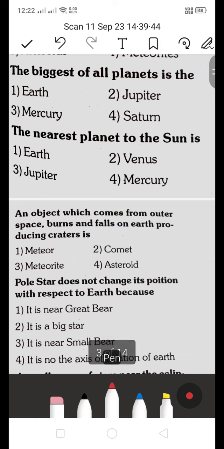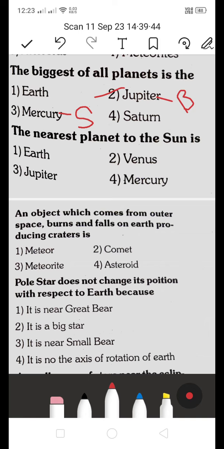The biggest of all planets is 1 Earth, 2 Jupiter, 3 Mercury, or 4 Saturn. Which is the right answer? The biggest planet, which is it? Its answer is Mercury. Sorry, the biggest of all planets is Jupiter. 2 is the right answer. Jupiter is the biggest planet. If they ask about the smallest planet, it will be Mercury. This will be the smallest, and Jupiter will be the biggest planet.